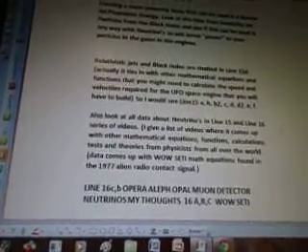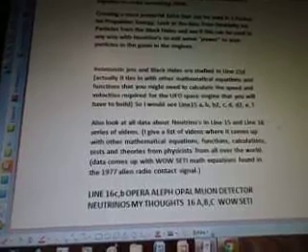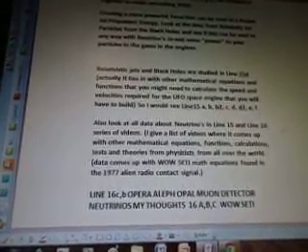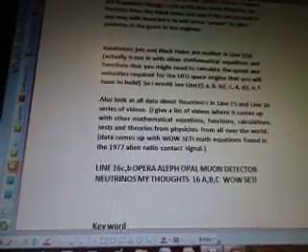Actually, it ties in with other mathematical equations and functions that you might need to calculate the speed and velocities required for the UFO space engine that you will have to build. So I would see line 15A, B, B2, C, D, D2, E, and F. Also look at all the data about neutrinos in line 15 and 16, series of videos. I give a list of videos where it comes up with other mathematical equations, functions, calculations, tests, and theories from physicists from all over the world. Data comes up with the WOW SETI math equations found in the 1977 alien radio contact signal.